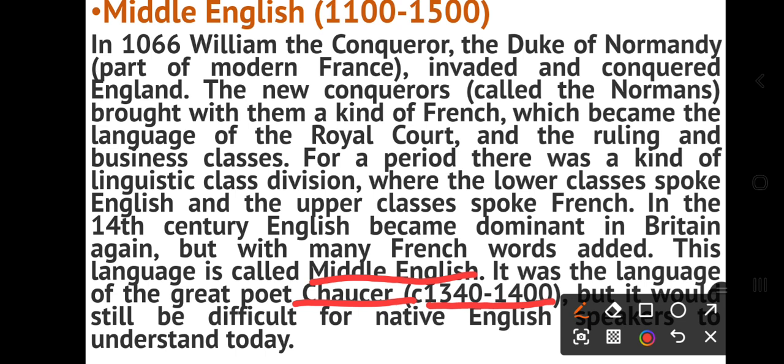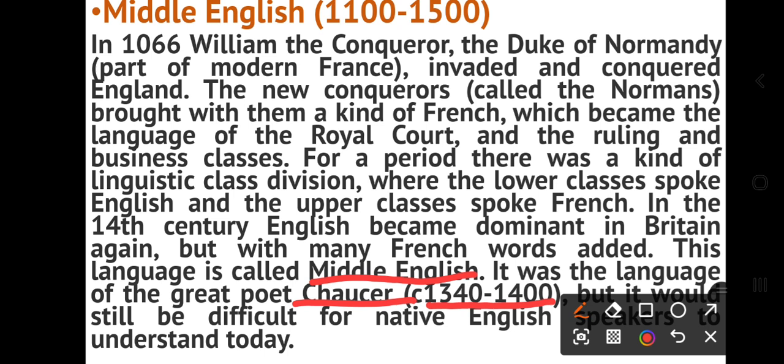Who was Geoffrey Chaucer? He was the father of modern English, father of English literature, and he is very famous for his work, the Prologue of Canterbury Tales, or Canterbury Tales. He wrote 124 Canterbury Tales.